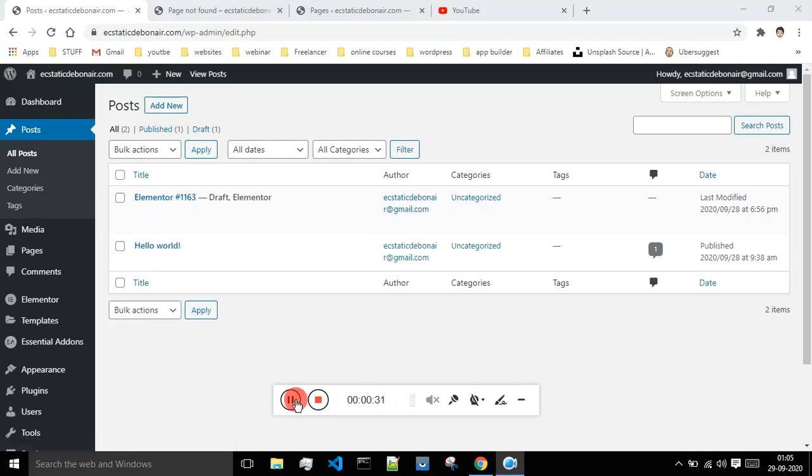Over here you will see the author who has written the post. The email ID of that particular author will be shown. So suppose you have a website with 2 admins, 2 people writing or publishing content on that website, then their details will be shown over here. This is the category of the post, so the category in which you have published your post will be shown.